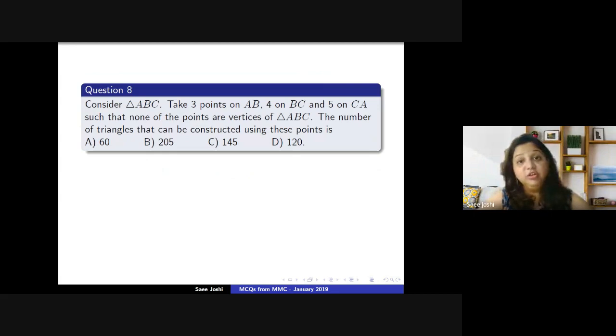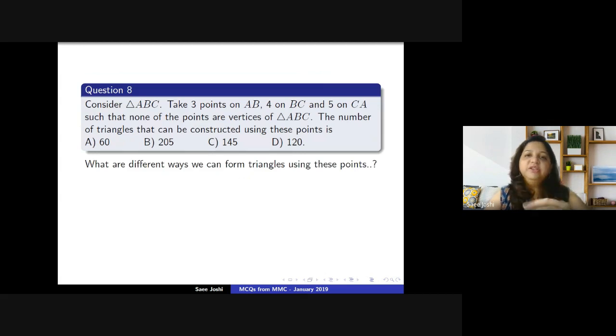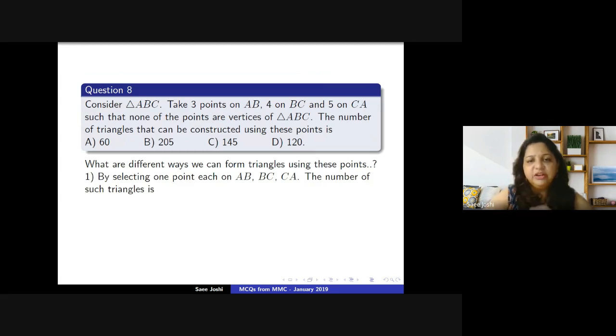So this is a question on combinatorics really, right? We will try to reduce down our problem. First thing first, we will try to count how many choices there are for taking 3 points on AB, 4 points on BC and 5 points on CA. In what different ways can we form the triangles? We are going to count that. First, suppose we select a point each on AB, BC and CA. In how many ways can we do that? AB has 3 choices, on BC we have 4 choices, and on CA we have 5 choices. So the total number of such triangles will be 3 into 4 into 5, which is 60.